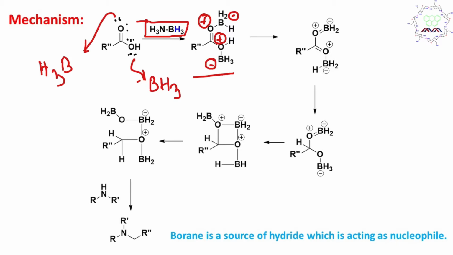Now if you look at this proton, this is delta plus, and in this case delta minus. I have explained some time before the reason of this polarity. So this delta plus and delta minus proton are close together, and you may consider this a 6-member type ring formation. So what you can expect is that this one hydride can attack another and it will produce one hydrogen gas and come out. Just some time before I explained the concept of hydrogen generation from ammonia borane, attacking similarly. So after that what will it do? After that it will still remain.